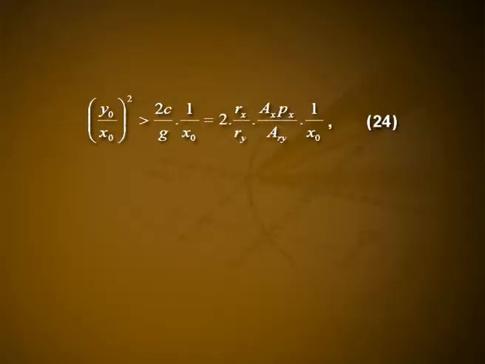That is, if (y0/x0)² is greater than (2c/g)(1/x0), which is equal to 2(rx/ry)(ax px/ary)(1/x0), where we have used equations 4 and 5 to evaluate c and g in terms of firing rates, kill regions and the area of the region occupied by the guerrilla force.